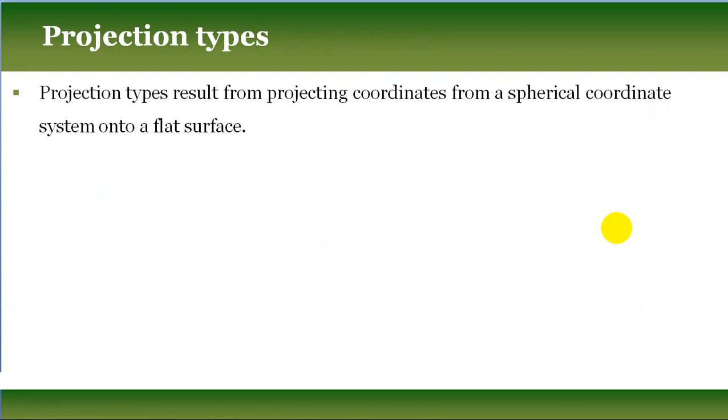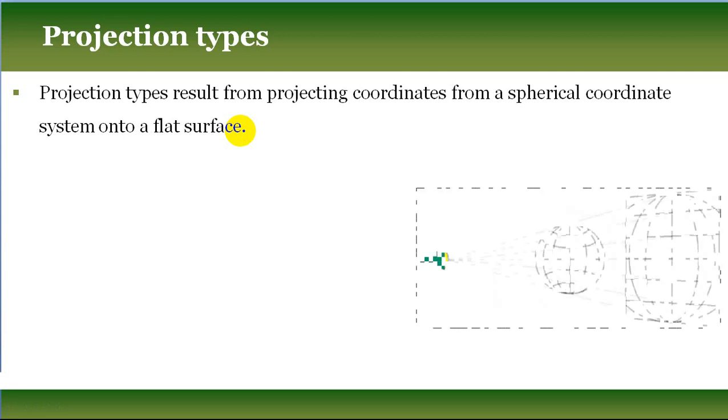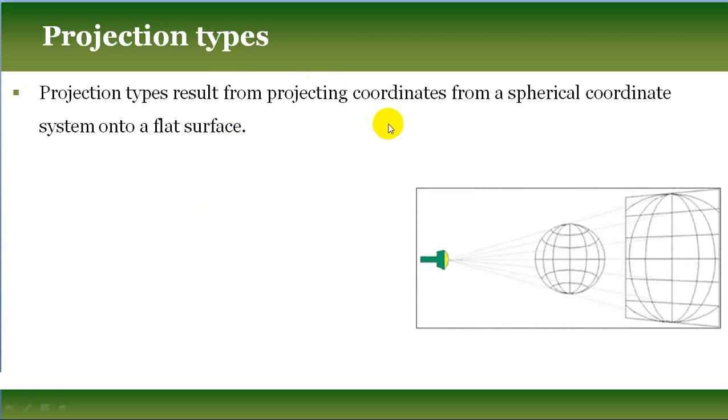So projection types result from projecting coordinates from a spherical coordinate system onto a flat surface. We will transform the three-dimensional globe onto a flat surface. So the three-dimensional globe will be projected on a flat surface. This is the light source. When we focus this light source on the globe, it is projected on a flat plane.